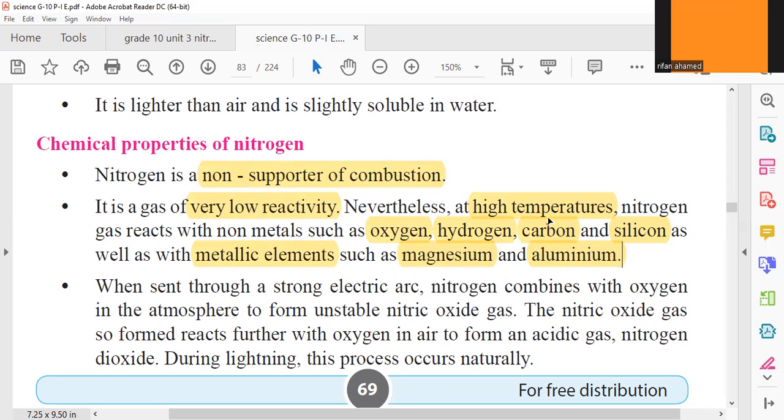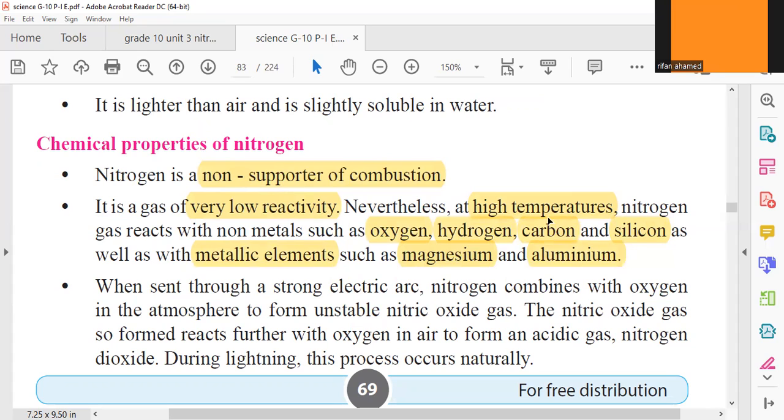Again and again, I'm emphasizing that. Your book is telling just nitrogen, but actually it is nitrogen gas. Nitrogen gas can react with oxygen gas. Nitrogen gas can react with hydrogen gas. Nitrogen gas can react with carbon. Nitrogen gas can react with silicon. Nitrogen gas can react with magnesium. Nitrogen gas can react with aluminium. To do all this, we need to provide high temperature.